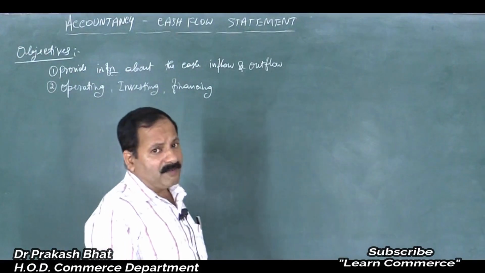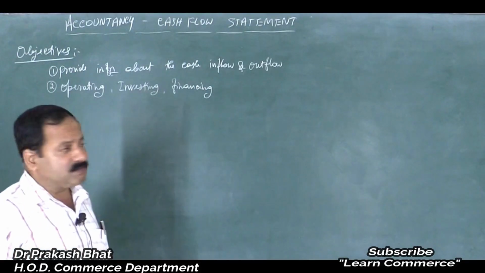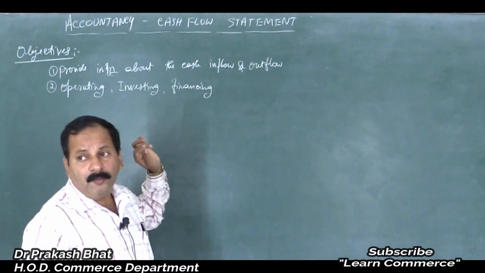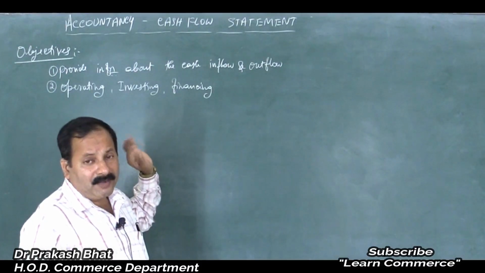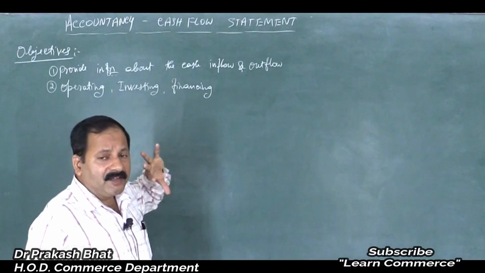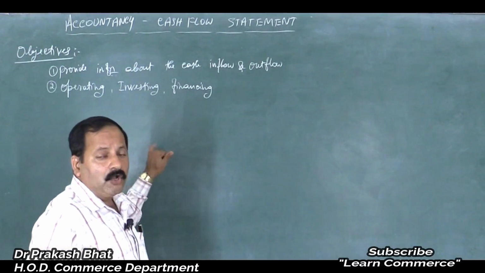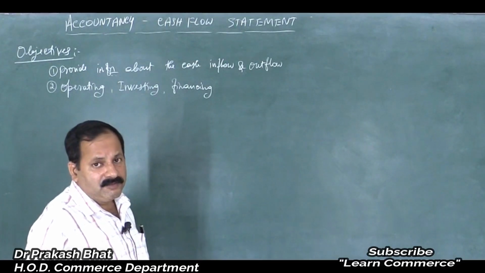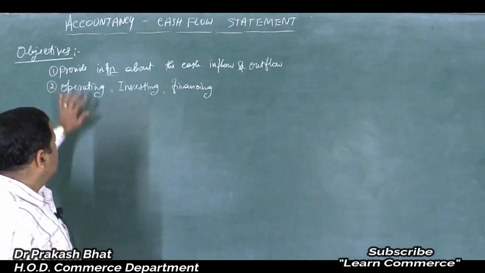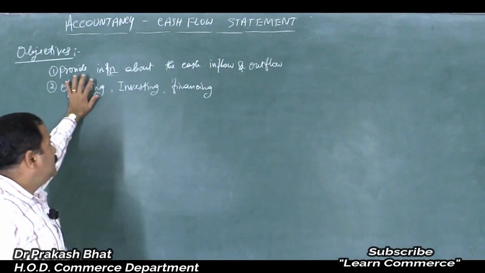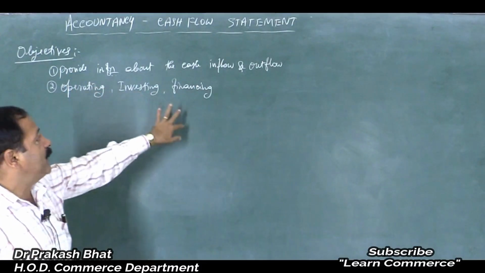And till the goods are manufactured or till the goods are sold, whatever expenses you incur, that comes under the operating activities. So when you run a business, the expenses that are spent by the organization are nothing but operating expenses. So we can classify the cash flow activities, that is inflow and outflow, as operating, investing and financing.